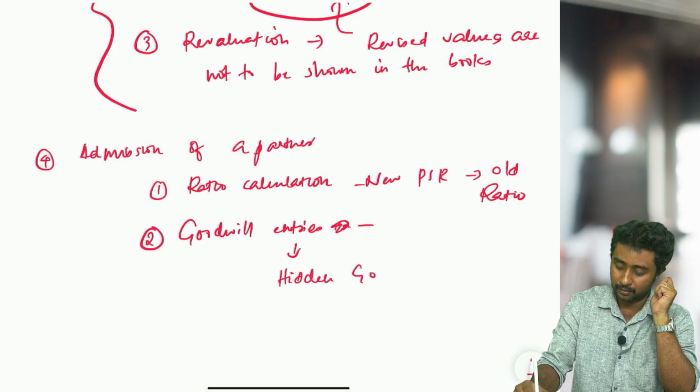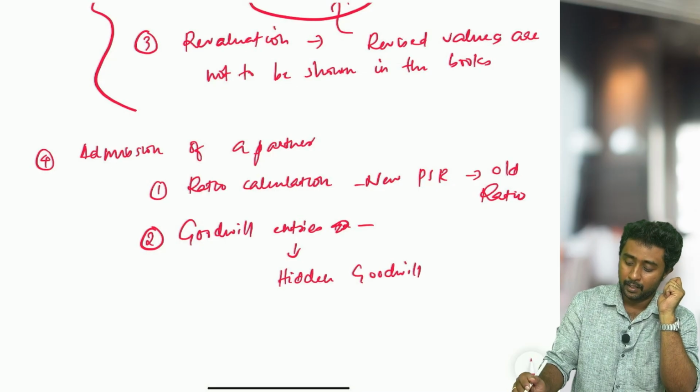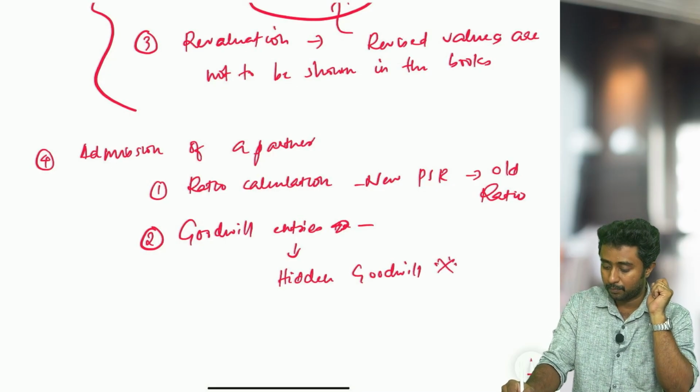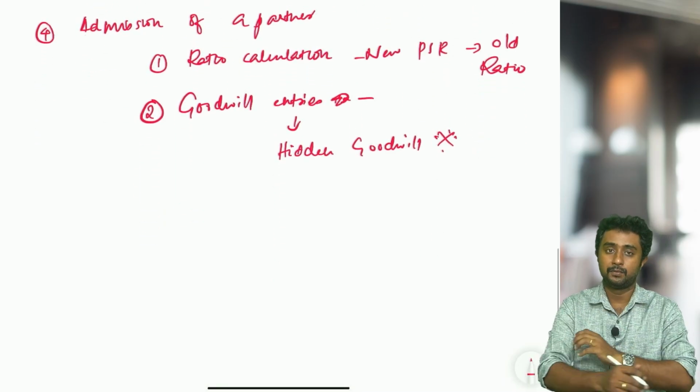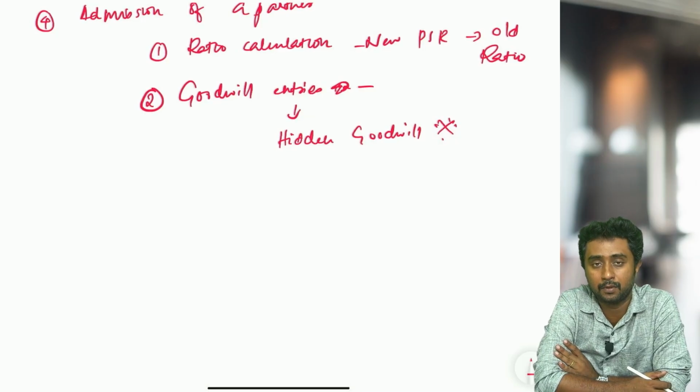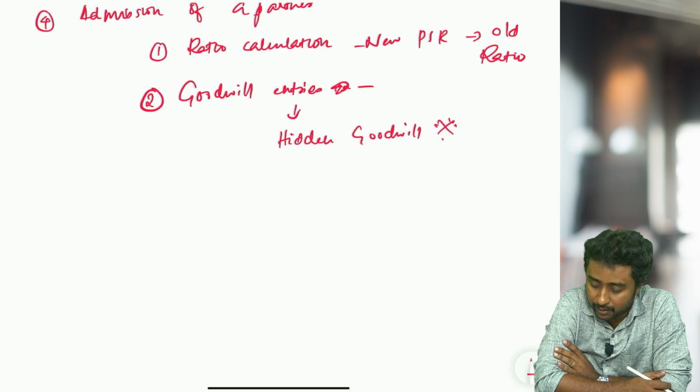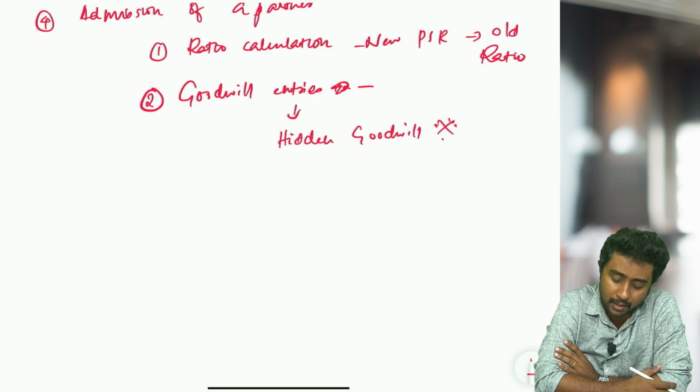The next topic associated with goodwill is hidden goodwill. In this chapter there is a topic called hidden goodwill, and it is one of the most important topics in this chapter. What are the formulae that we use for calculating hidden goodwill? That needs to be done. When hidden goodwill comes, what are the entries that we need to pass? In which situation which entry needs to be passed? All those things come under goodwill calculations.